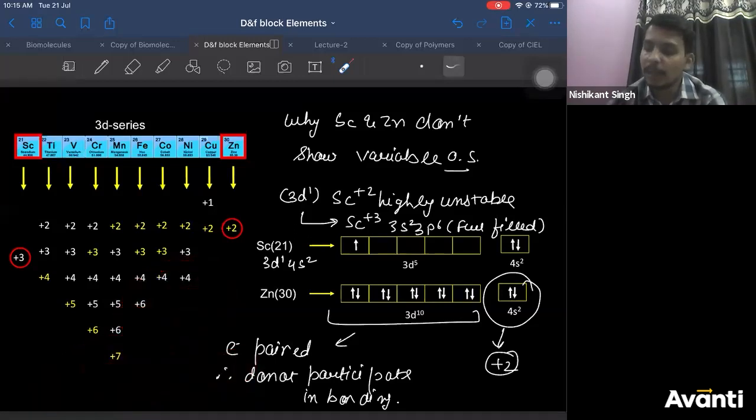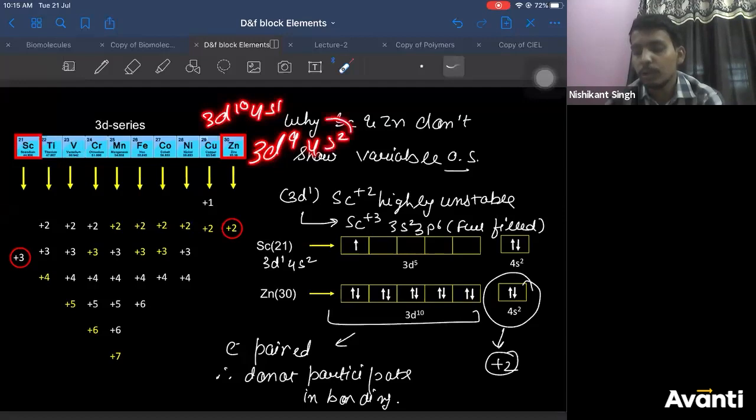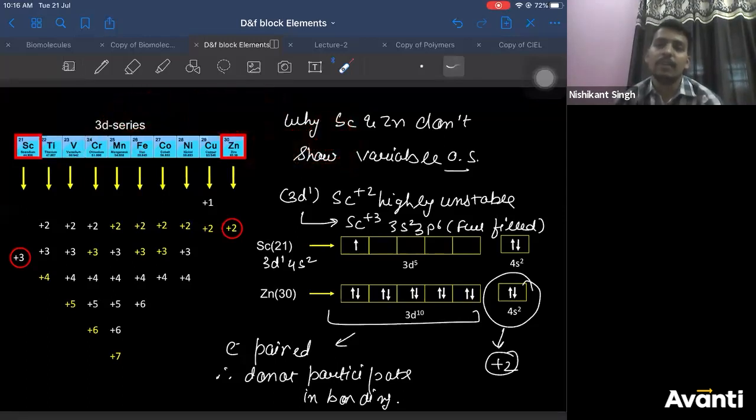But that does not happen in copper. Copper is 3d10 4s1. It should have been 3d9 4s2. So copper should also lose 2 electrons, but there is a difference. Here you have full filled. In chromium you have half filled. Full filled is more stable than half filled. Therefore chromium can lose 2 electrons, but copper cannot because copper is full filled. Chromium is half filled, okay? Relatively.